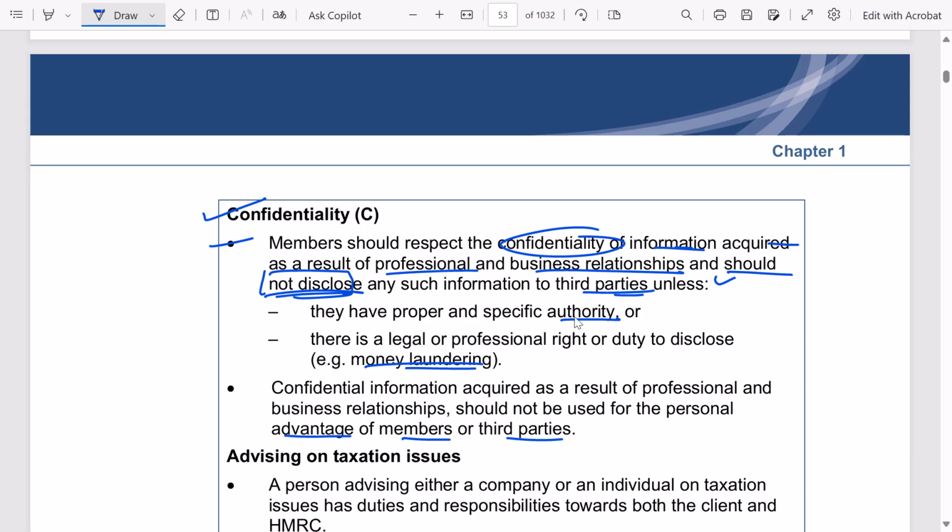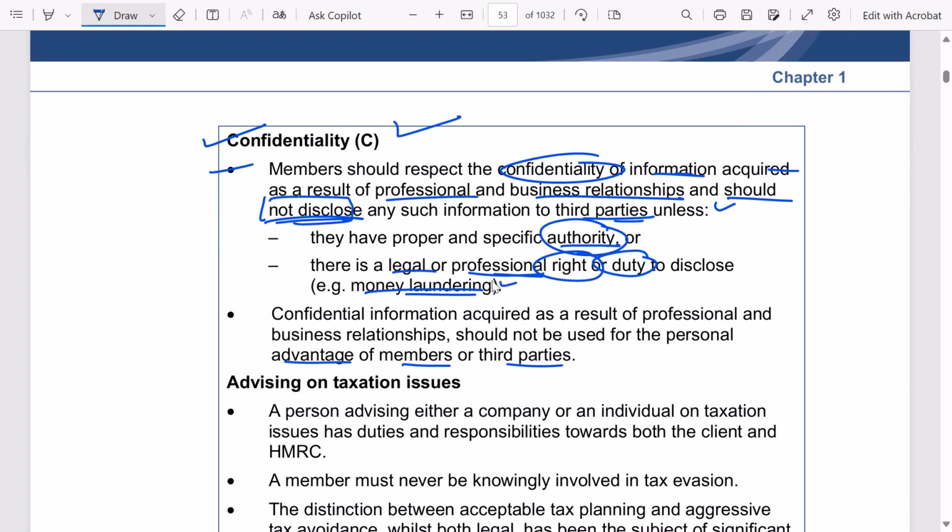However, in a case where I have proper authority, or where it is my legal duty or professional right or duty to disclose such a thing, then in that case I need to disclose it. Then my legal right or duty or professional right or duty would override the confidentiality. Okay, so the best example is money laundering, where the law has been broken, right? So here, can I say this is a kind of cheating the entire UK?